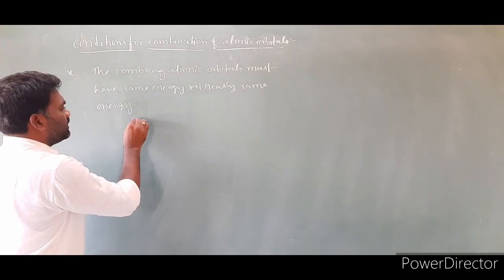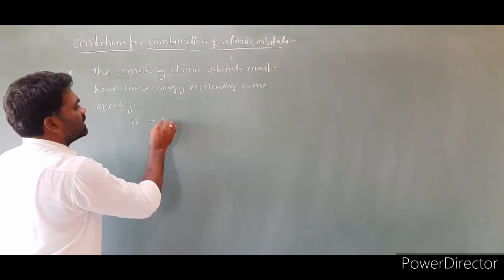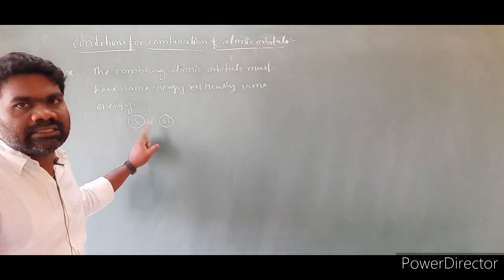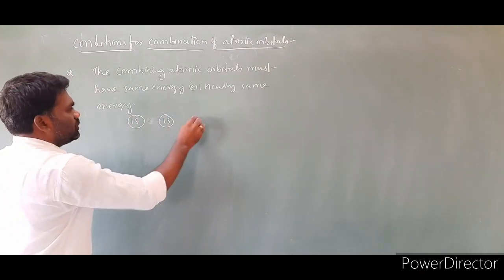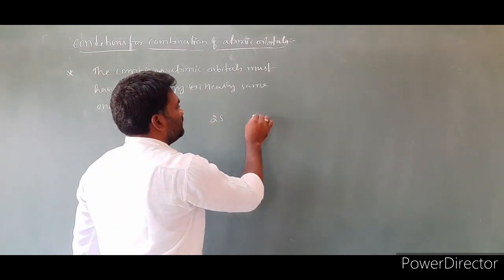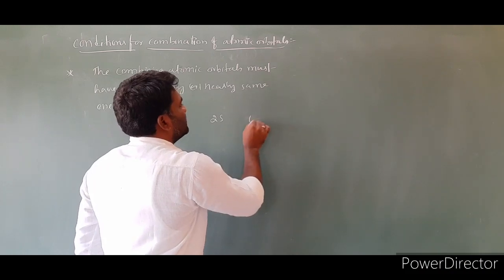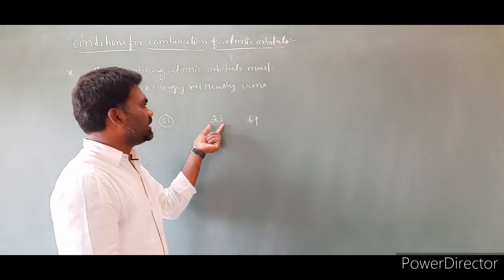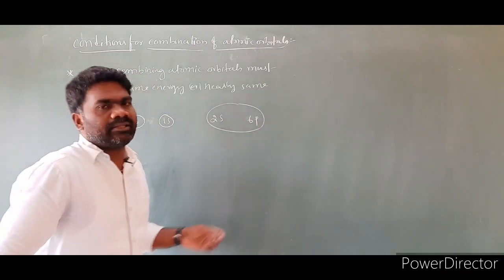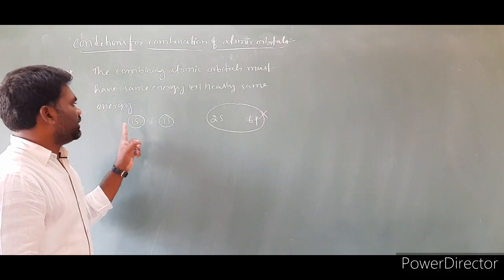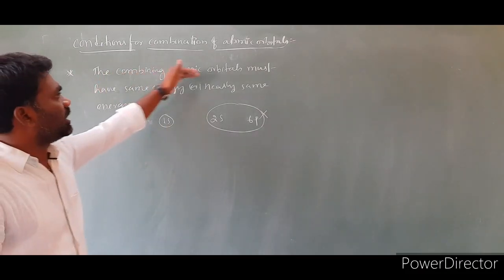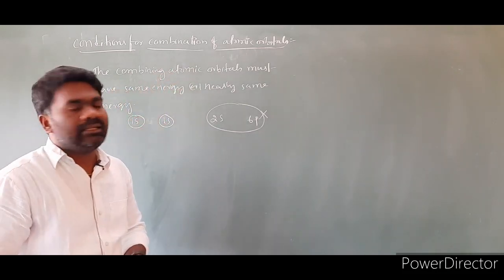Suppose I'm taking a 1s orbital. A 1s orbital can combine with a 1s orbital because they have the same energy. Suppose I'm taking a 2s orbital, and another one is a 6p orbital. The 2s orbital cannot combine with the 6p orbital because they have different energies. This combination is not possible. So 1s and 1s have the same energy, and this combination is possible. This is point number 1: combining atomic orbitals must have the same or nearly the same energy.